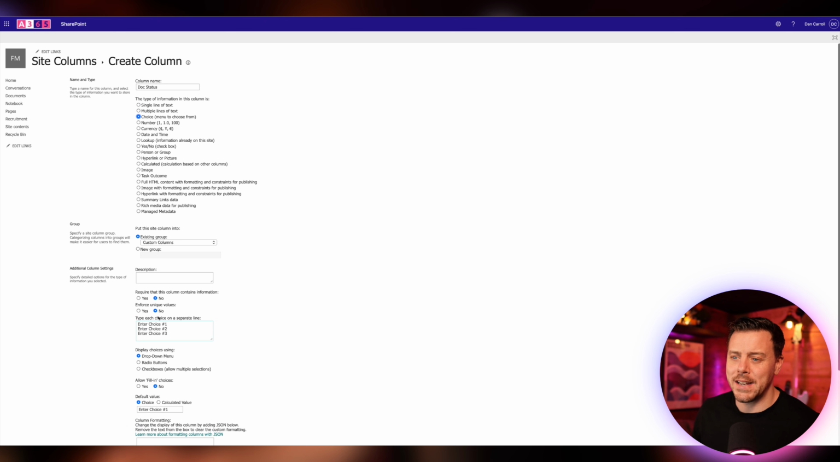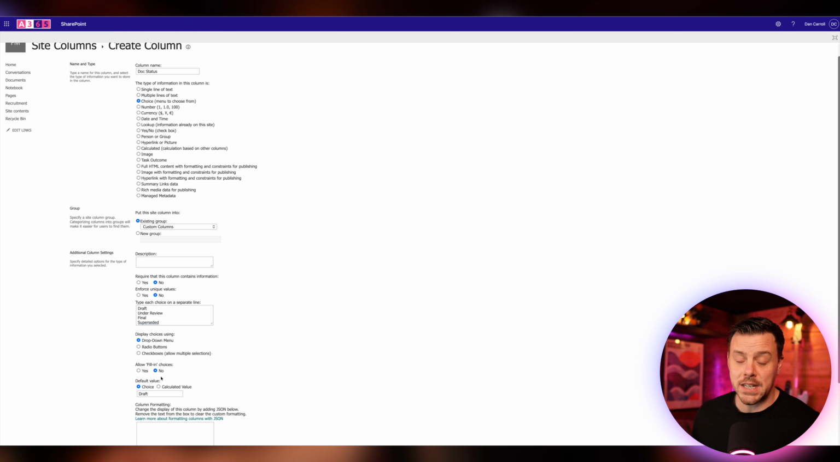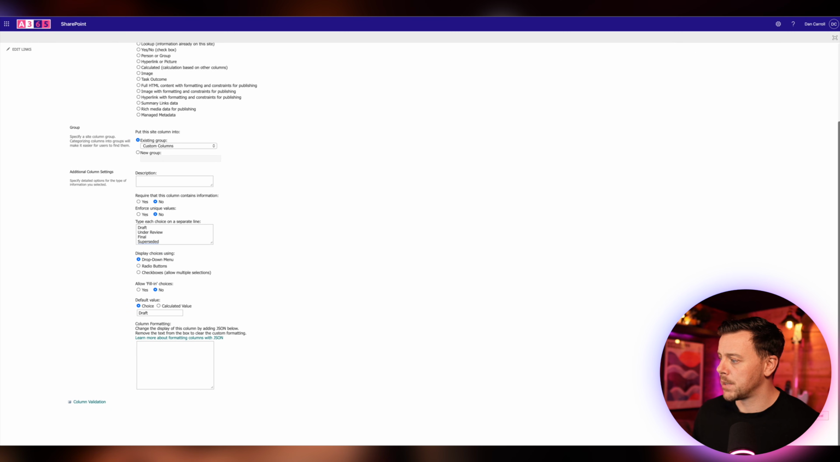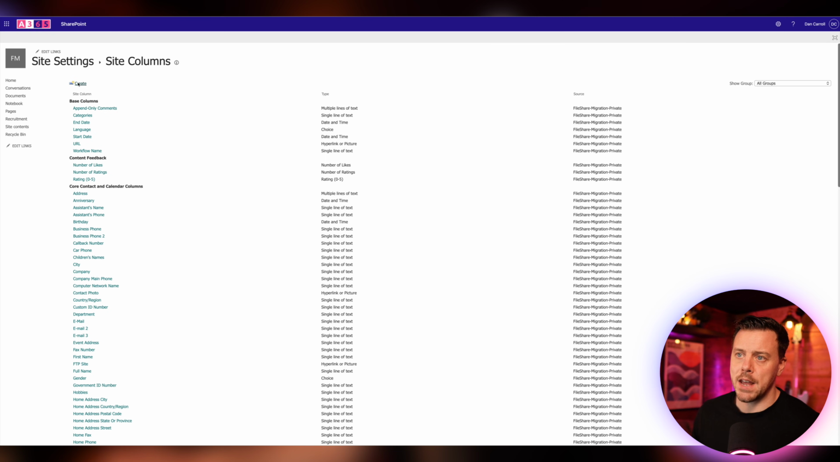You don't really have to worry about anything down here, but here we want to put in our choices, one per line. So we'll say draft, under review, final, and we might add in one more, which is superseded. And everything else is fine. You can have a default value if you want. You can put it in as draft. That's no problem. We'll leave it as that. And we'll say okay. And then we'll just say create again for our second column.